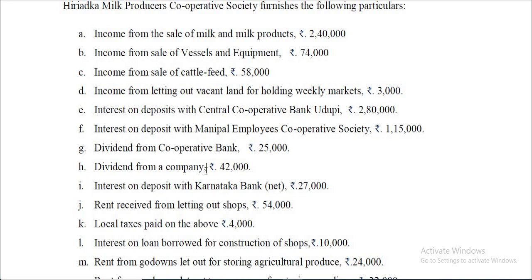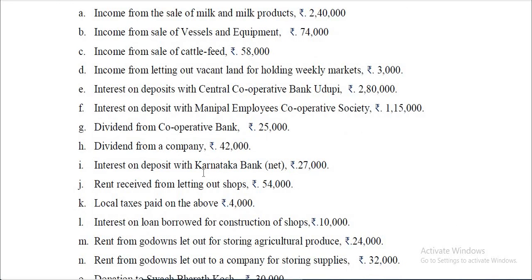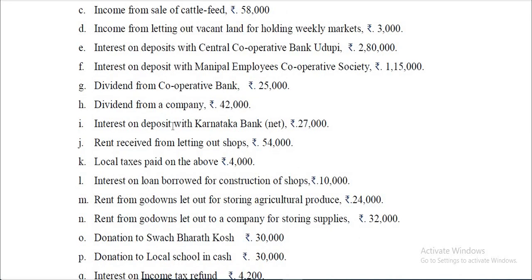Dividend from a company, actually this item falls under the head income from other sources, but dividend from company is exempt up to 10 lakh rupees. Then interest on deposit with Karnataka Bank, this is the net amount given, so you have to gross it up. Actually the TDS is at the rate of 10%, so that means what you have received is 90%. So 90 is equal to 27,000, 100 is equal to what? That way you have to calculate. So 27,000 into 100 divided by 90.